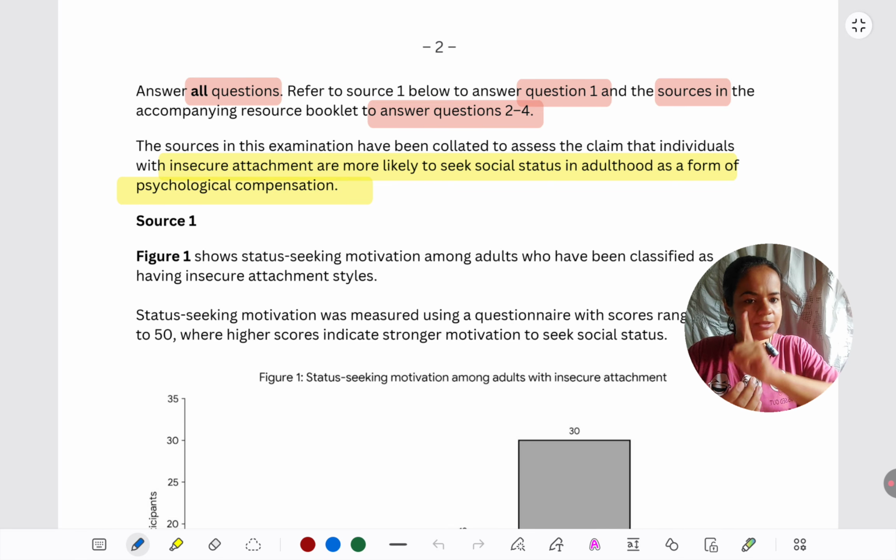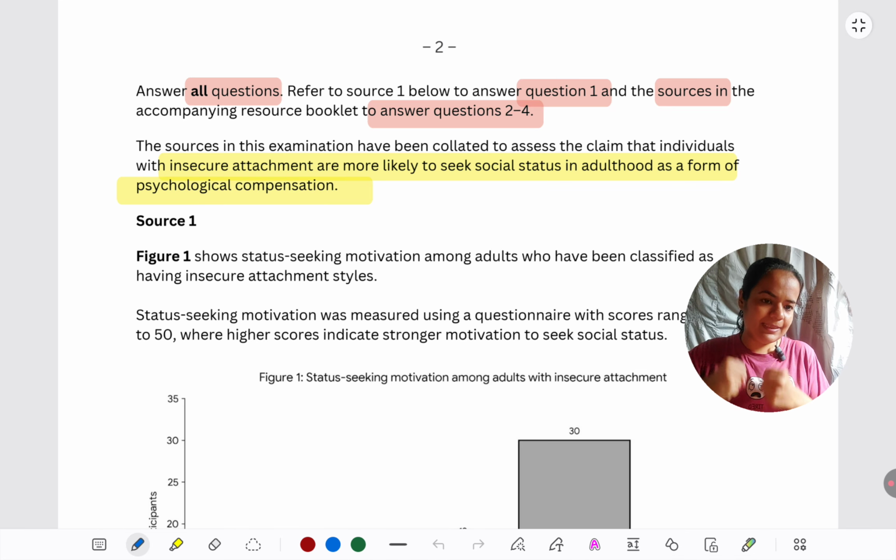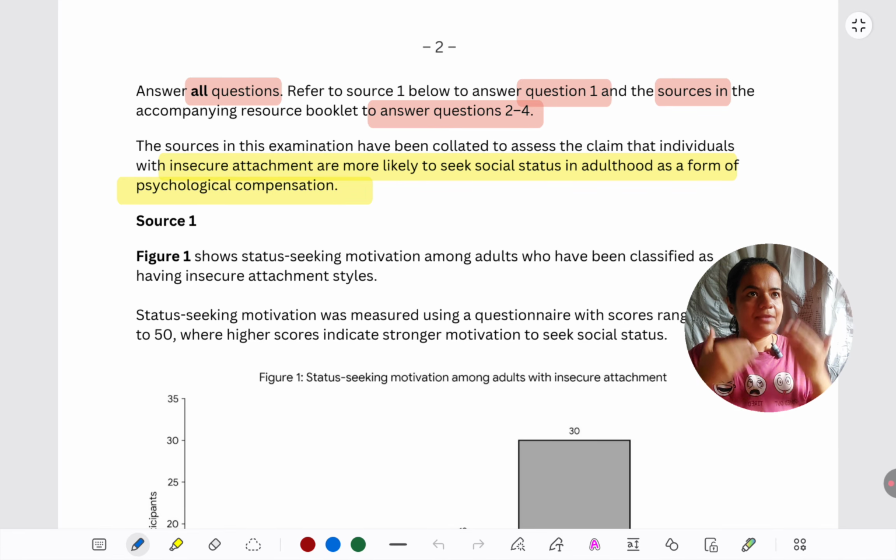So what they're saying is that those type of children whom I've learnt about, who are insecurely attached, when they grow up, because they have not got that bonding and that attachment in their childhood, they are going to seek social status. What is social status? Like we've learned in Maslow's hierarchy, for example, under self-esteem: wanting to have a name in society, having a position in society, wanting to be appreciated by others.